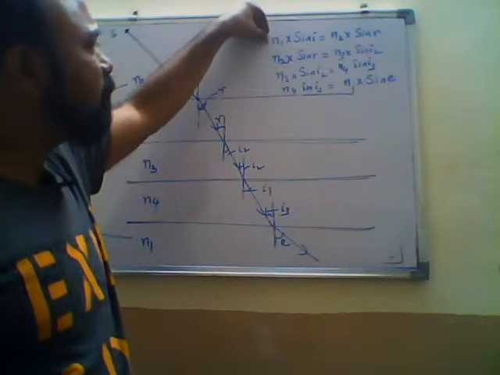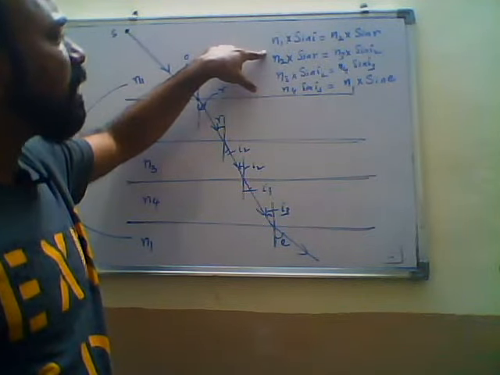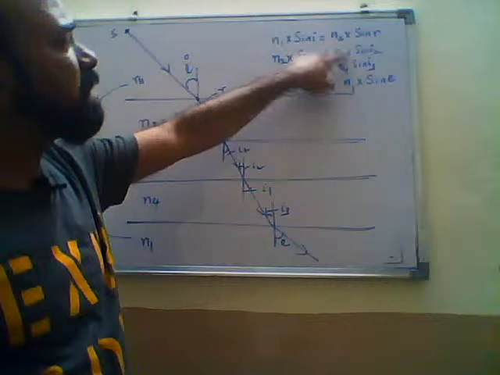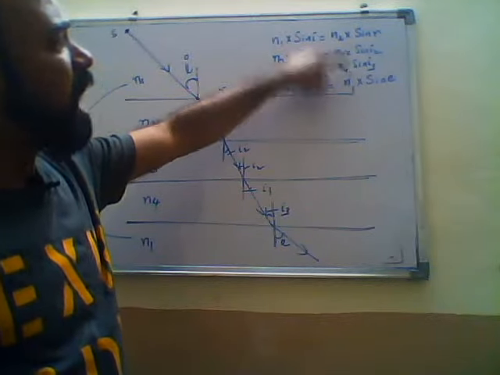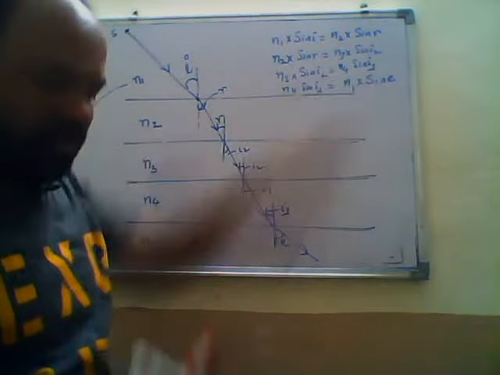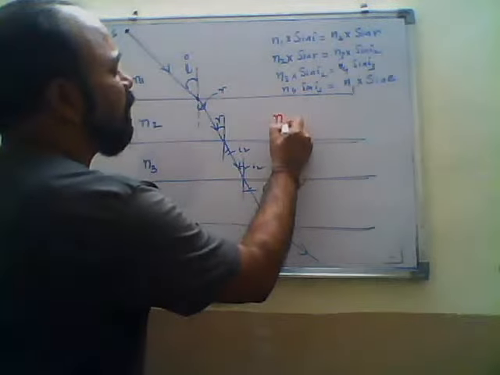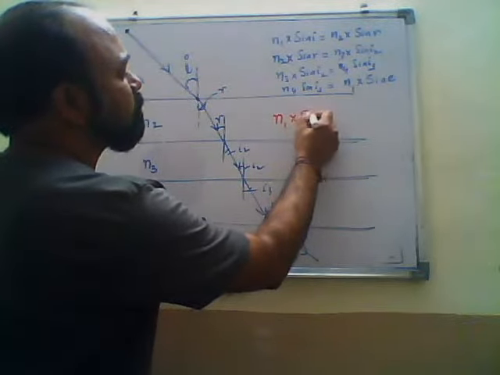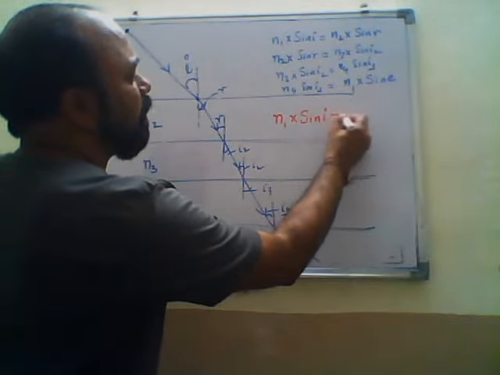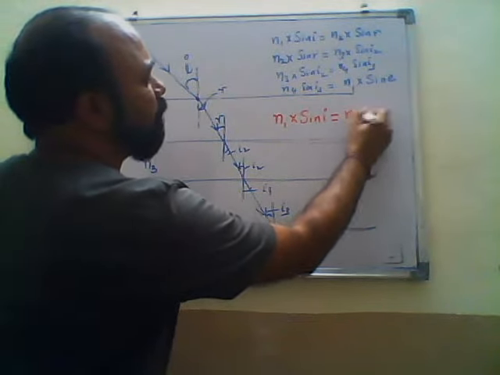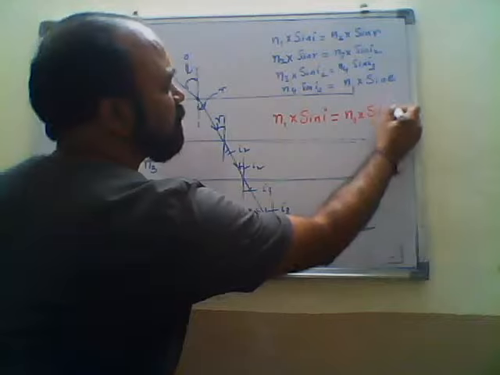So from these 4 equations, we can write this is equal to this, and this is equal to this, and this is equal to this. Finally, we can write N1 into sin I is equal to N1 into sin A.